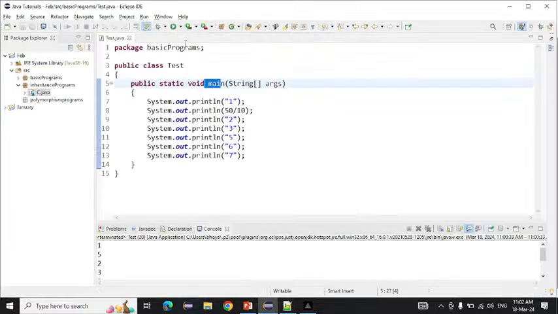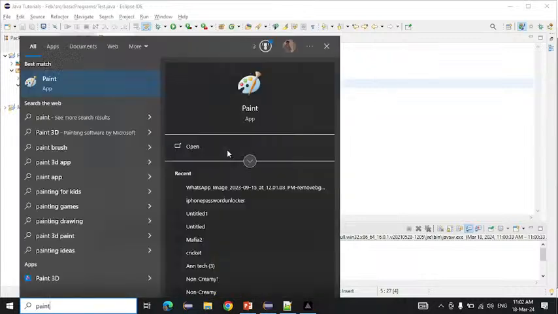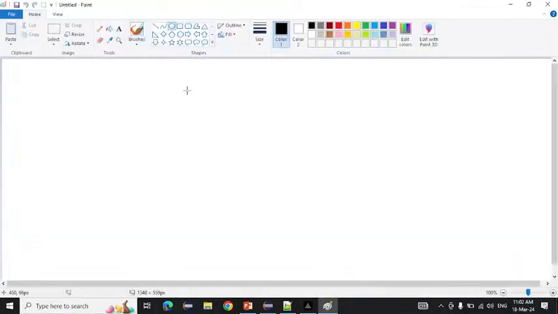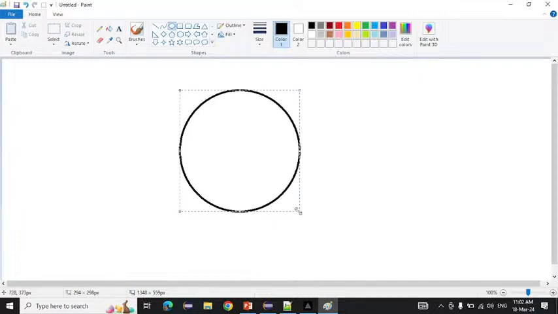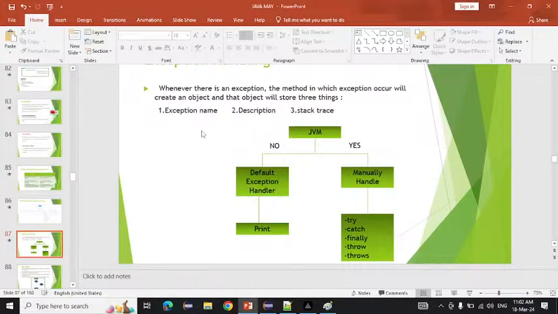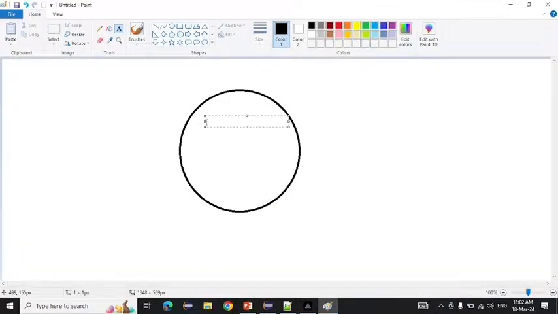It will create an object, and inside that object it will add three things. Now I will come to the paint here and show you. The method in which the exception came will create an object like that, and inside that object it will add three things. Which are those three things? The first thing it will add is the exception name. Another thing is the description, and another one is the stack trace. So what is the first thing it will add?